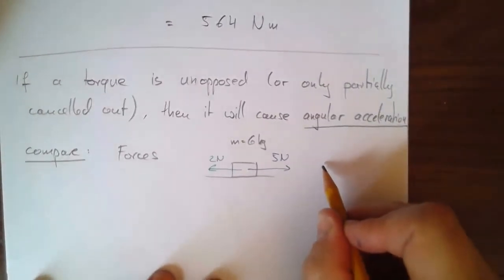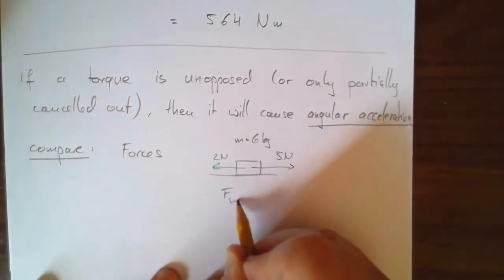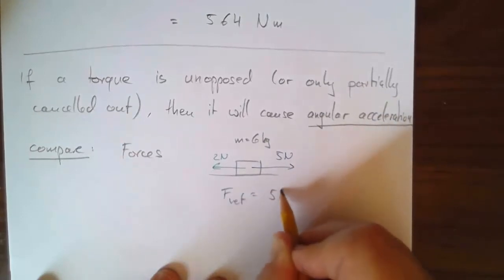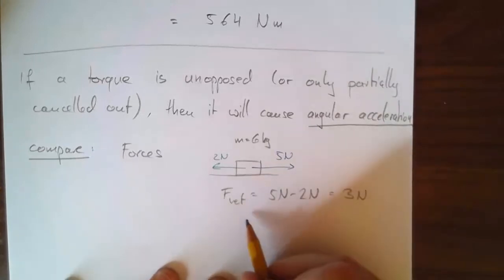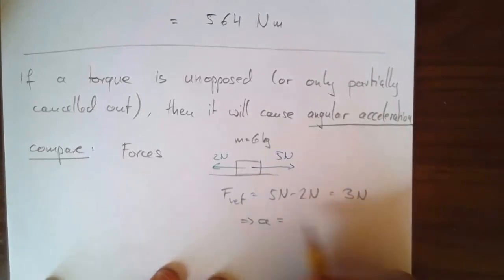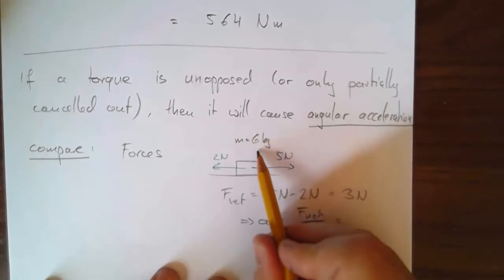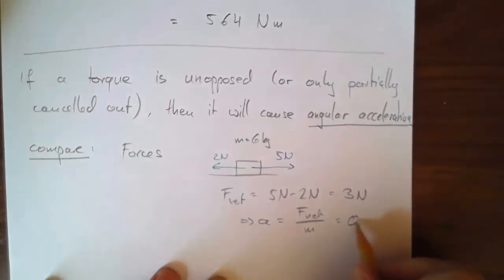Well, I could find the net force, F net, is 5 newtons minus 2 newtons, which is 3 newtons. And then I can find a, the acceleration, that would be F net over m, 3 newtons over 6 kilograms, that makes 0.5 meters per second squared.